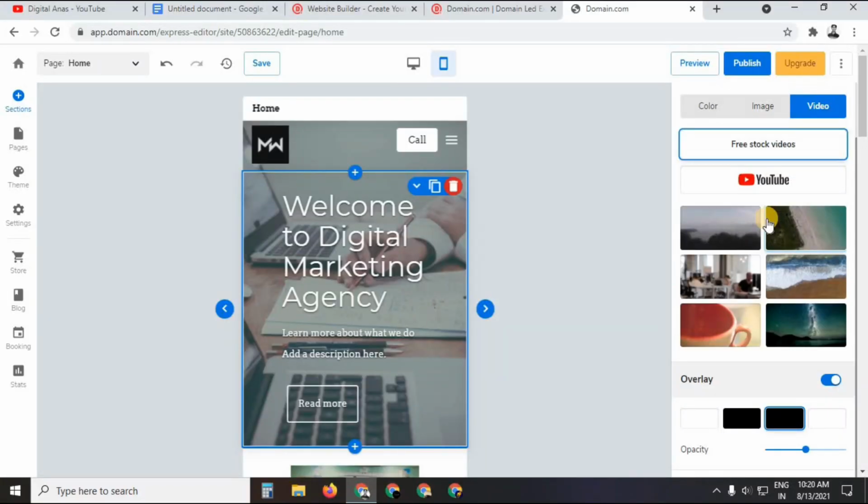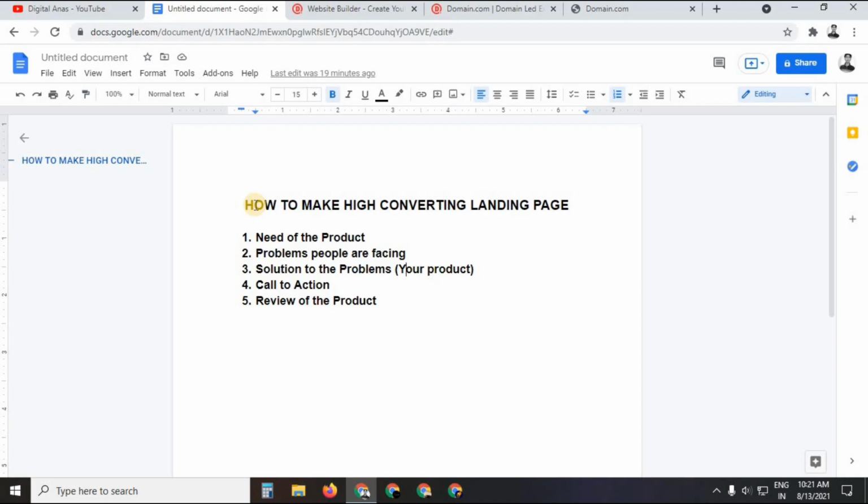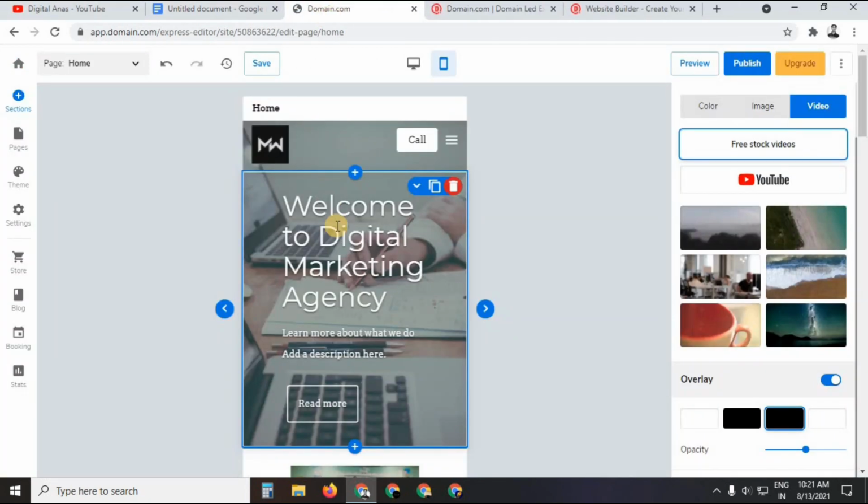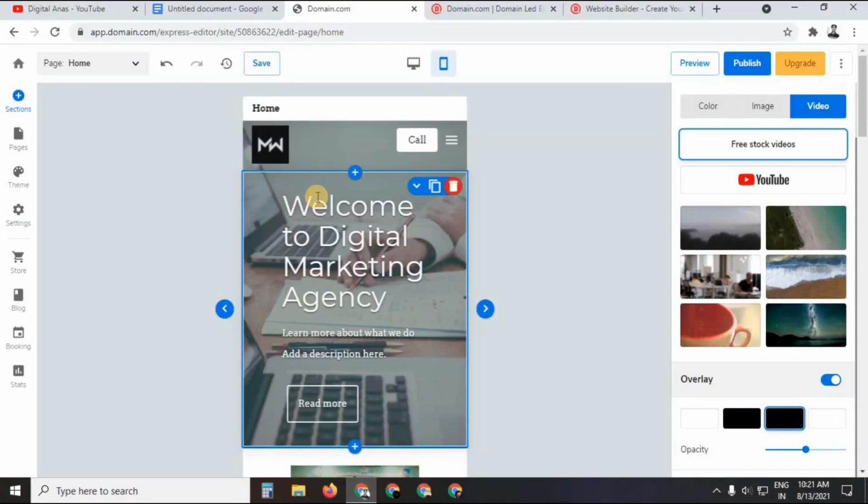Now in order to make a very high converting landing page, you must follow the 5 steps. Let me show you. These are the 5-step formula. Suppose you are promoting the SEMrush affiliate. You must need the product, which means you have to come to your dashboard and write in the header section the need of the product. You can write over here, if you want to rank your website on Google, then you must follow this. Okay, so this is a catchy line that will suit the header.